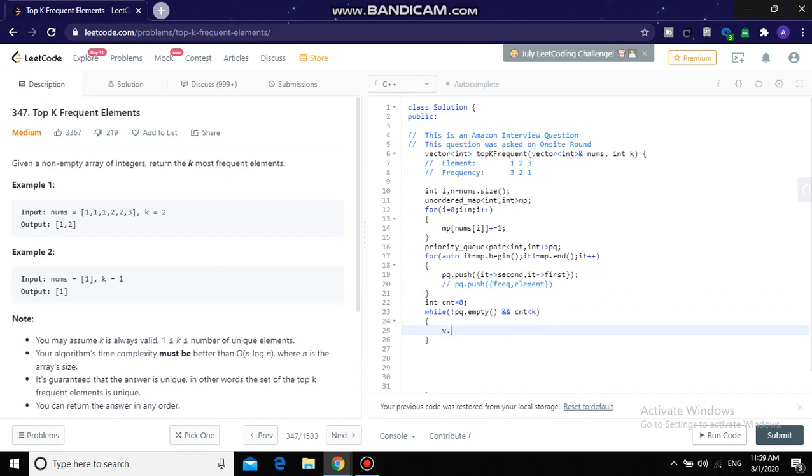So v dot push back pq dot top, which means the first element dot second. So it will be the element, and now we will pop the first element. Okay, increase count. Okay, and we need to define the vector here.